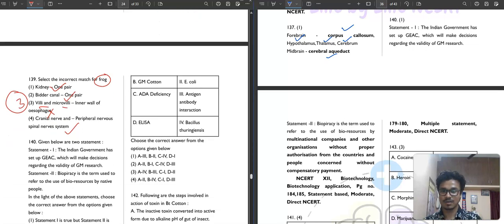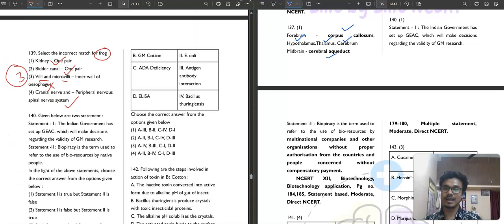Statement first. It is saying that the Indian government has set up GEAC, which will make decisions regarding the validity of genetically modified research. Correct. And statement second, biopiracy is the term used to refer the use of bioresources by native people. No, this is not correct. So statement first is true but second is false. So first option is your correct answer.